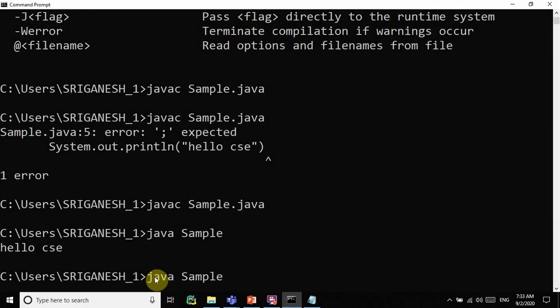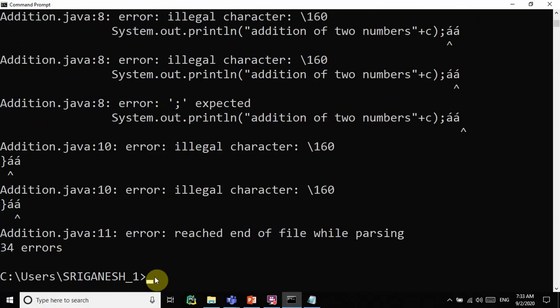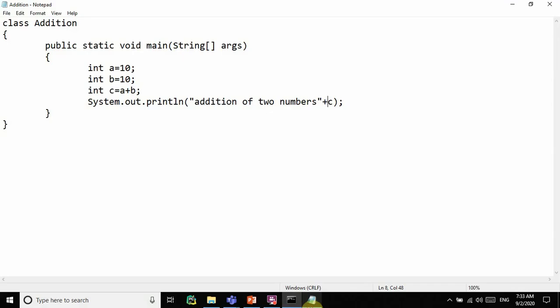There you can type javac Addition.java. Oh, I have so many errors. Why? I will tell you why. Because I copied the data. That is the biggest problem.